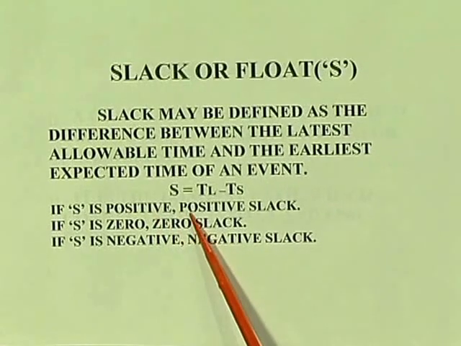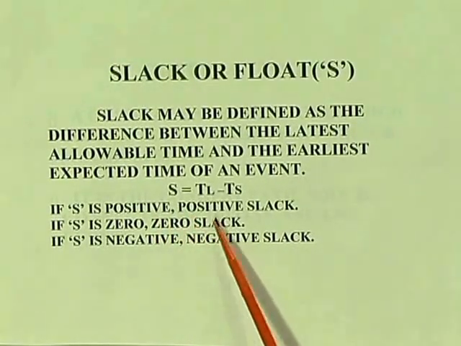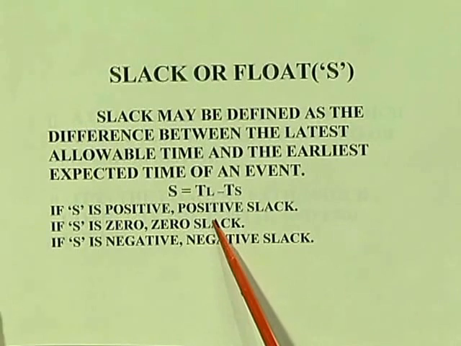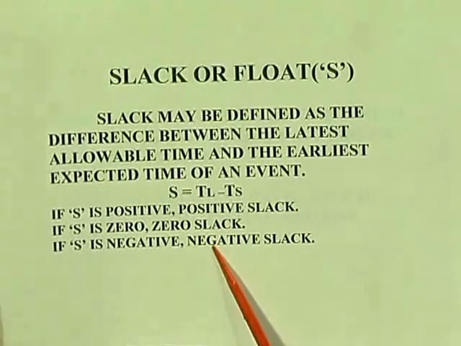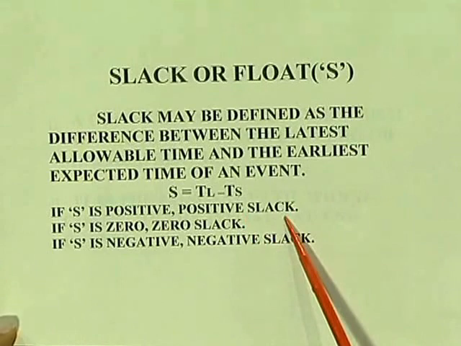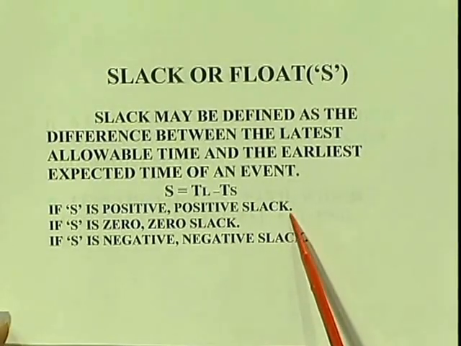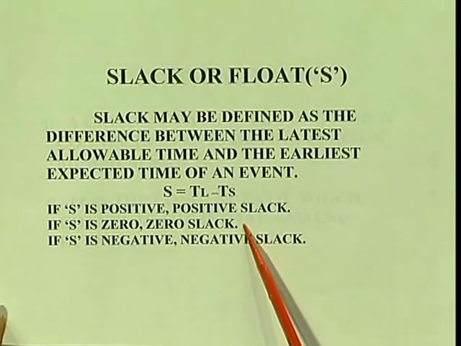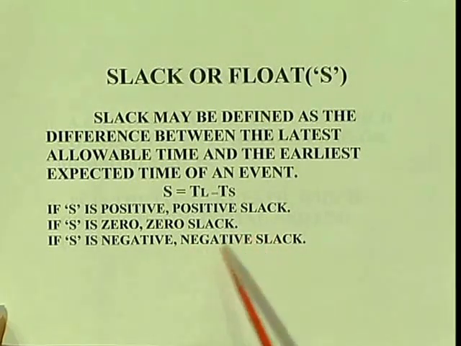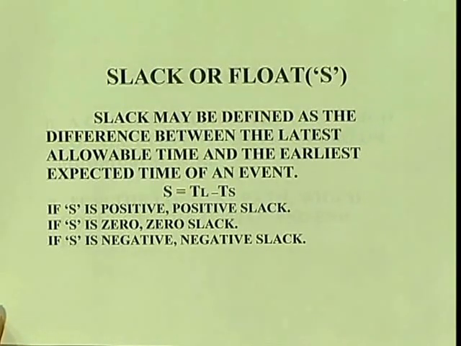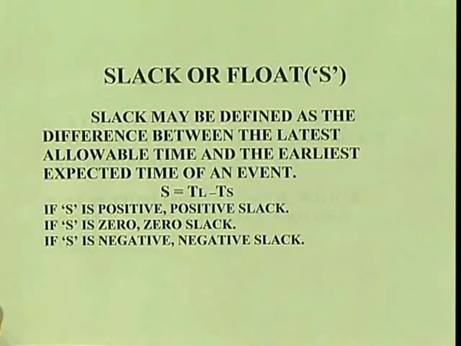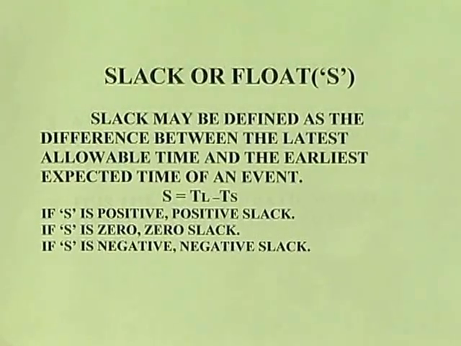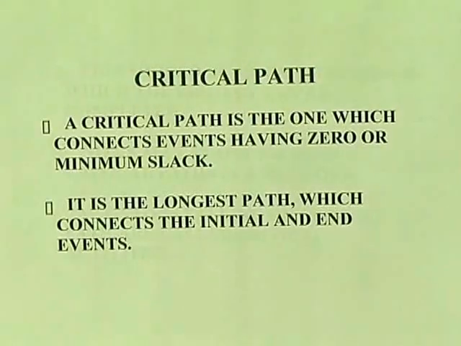If the slack is 0, then it is called a 0 slack, and if the slack is positive, then it is called positive slack, and if the slack is negative, it is called negative slack. Positive slack means that the available resources are in excess, and 0 slack means it is going according to the schedule, and negative slack means the project is going to be delayed and at any time it is not according to the planning. That is a float.